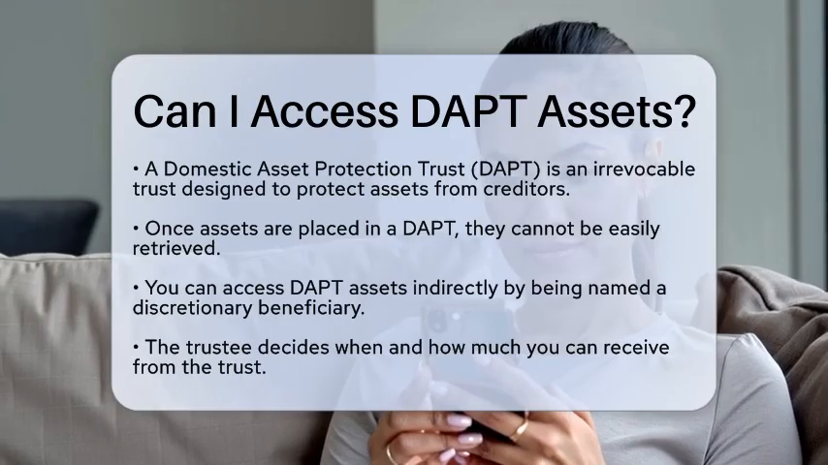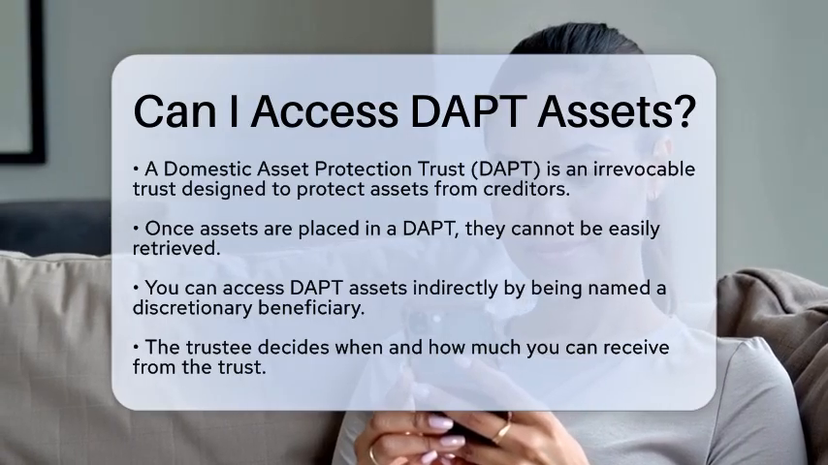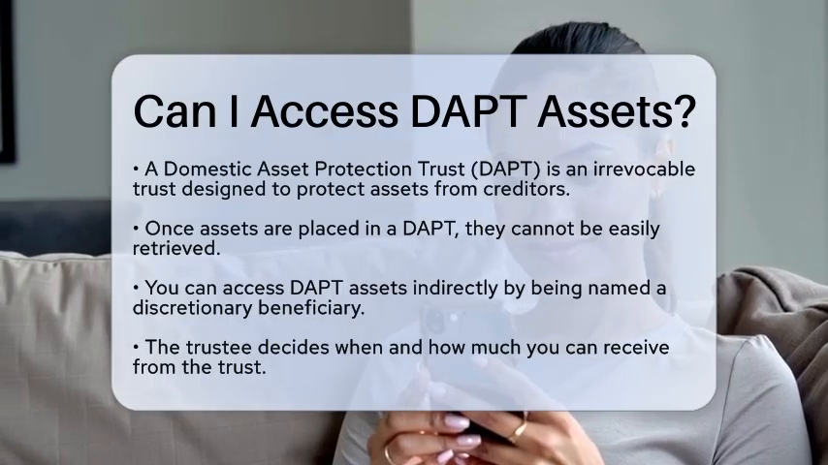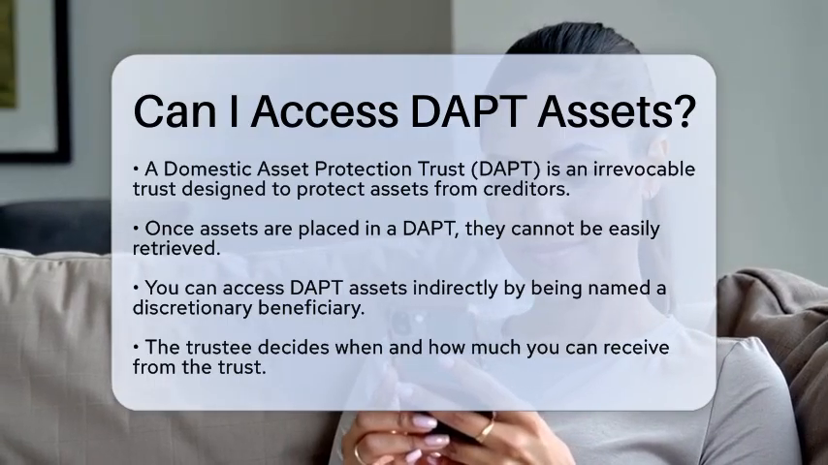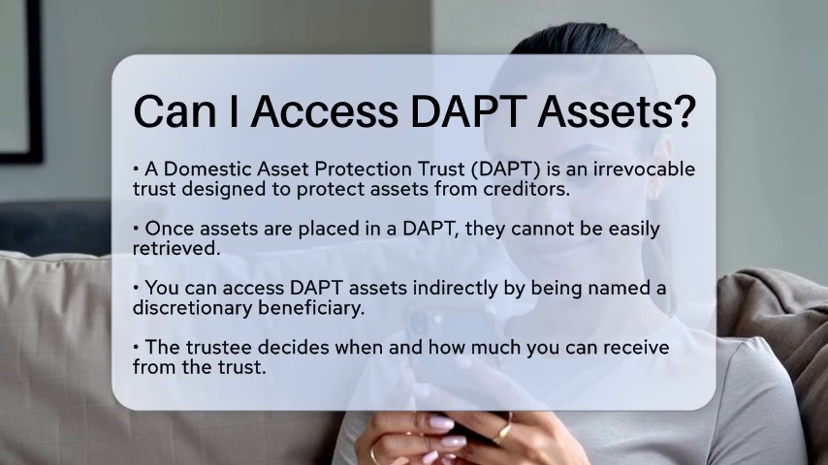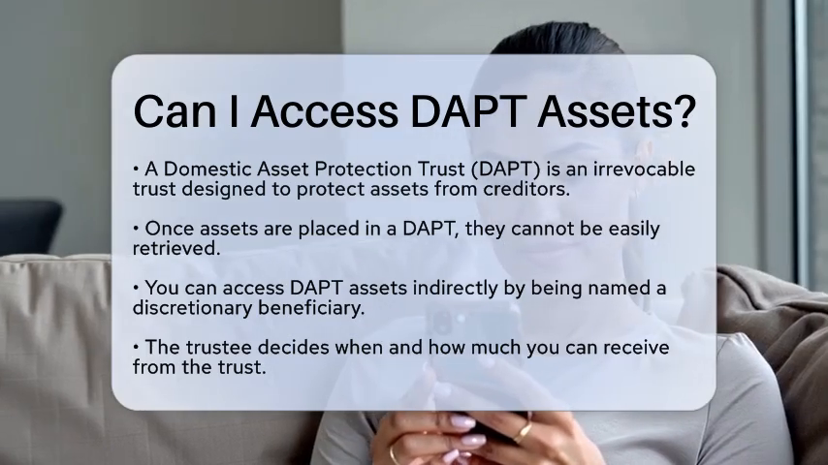A domestic asset protection trust is an irrevocable trust designed to shield assets from creditors. Once you place assets into a DAPT, you cannot simply take them back whenever you want. However, there is a way to access these assets indirectly.